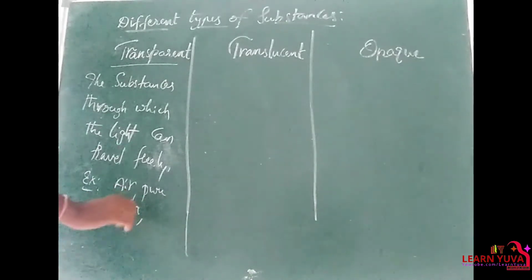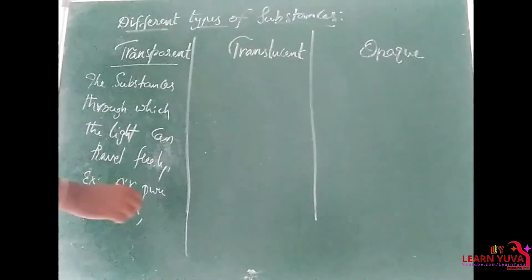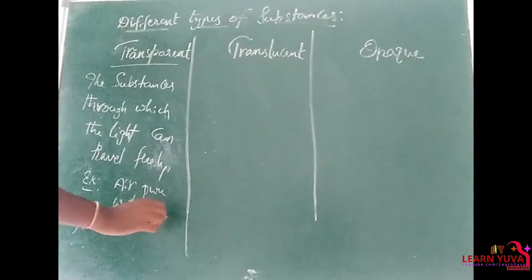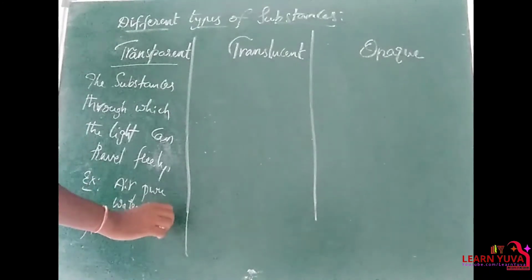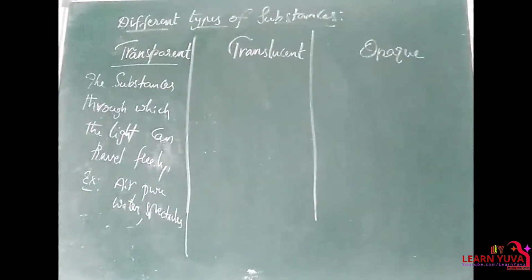Right? So, glass is of different types. Some glasses allow the light completely to pass through, whereas some window glasses do not allow the light to pass completely through. So, only pure glass like spectacles, etc. So, what are the transparent substances? Those substances which allow the light completely to pass through them.